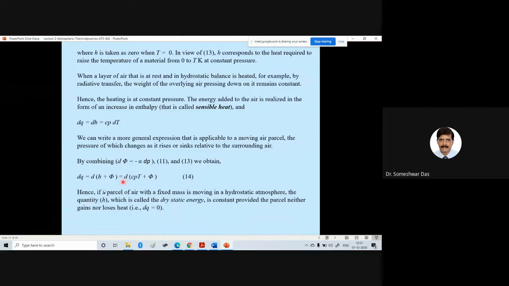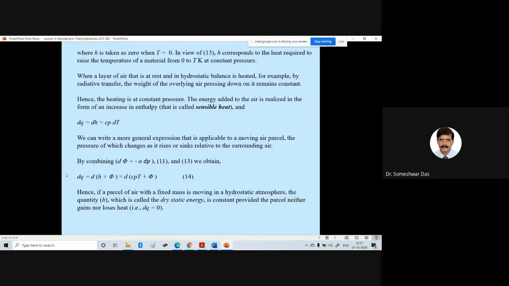That is dq equal to 0. Okay, the parcel of air having fixed mass, suppose it is moving in a hydrostatic atmosphere, then the quantity h, that is the enthalpy, which is also called the dry static energy, cpT plus phi, which is gz, is constant, provided the parcel neither gains nor loses heat.